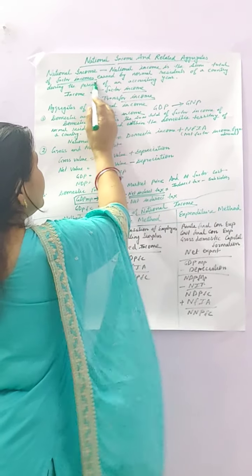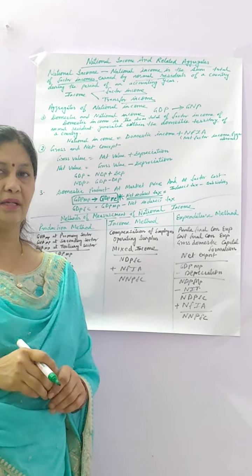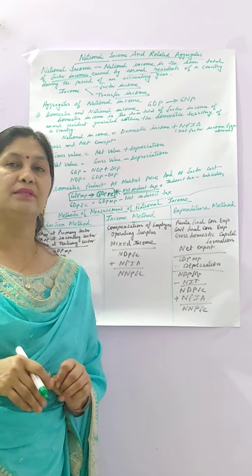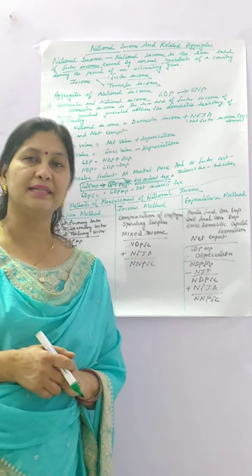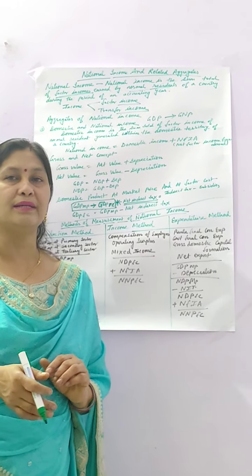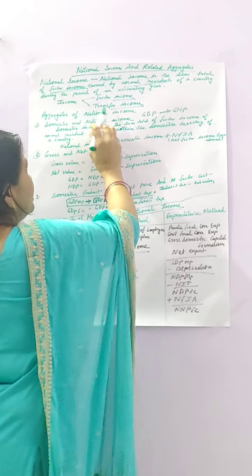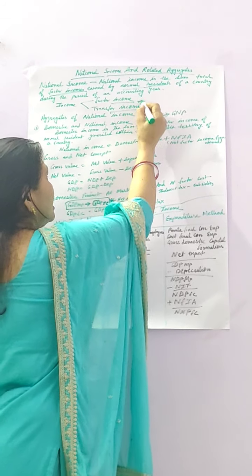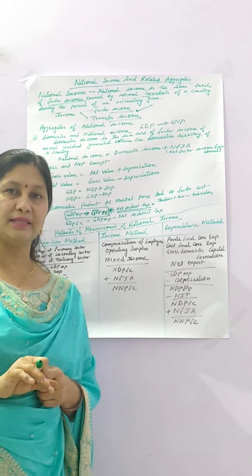So it is factor income earned by the normal residents. Students, do you know what a normal resident is? A normal resident is a person who ordinarily resides in a country, and also a person who belongs to another country but whose center of economic interest lies in that country. For calculating national income, we take the income of the normal residents of our country in that accounting year. So there are two types of income, factor income and transfer income, and in the calculation of national income we only take factor income. This is the definition of national income.